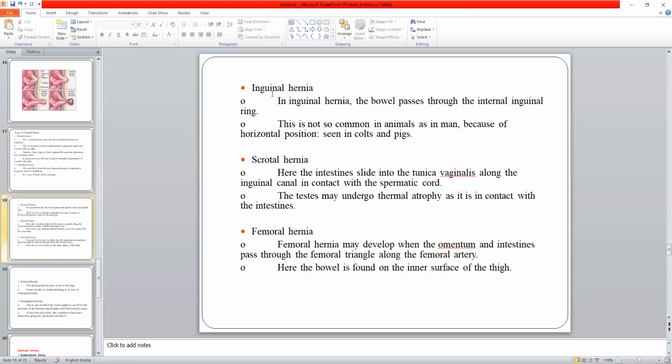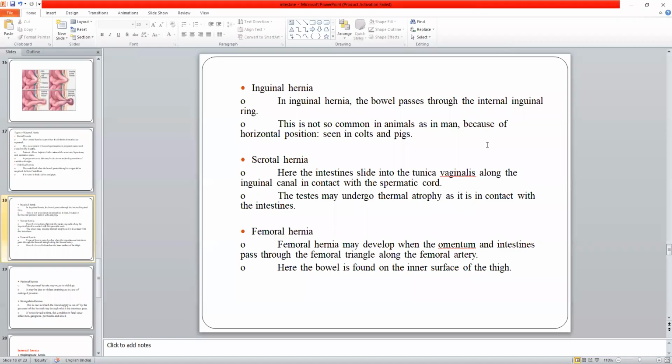Next is inguinal hernia. Naturally, it will be seen in males, through the inguinal canal. It is a normal canal, if you have an idea, through which the reproductive organs pass in the male, particularly the vas deferens and urethra.